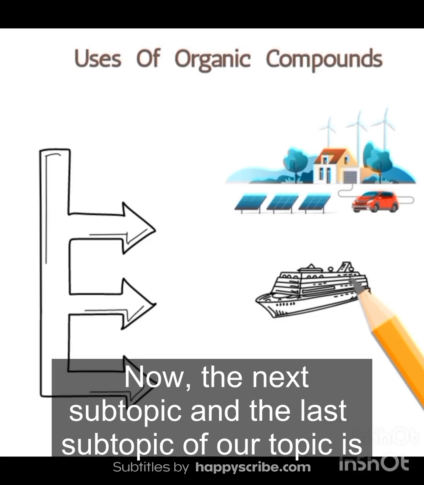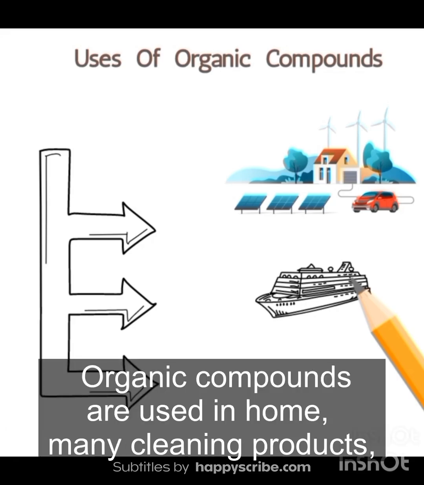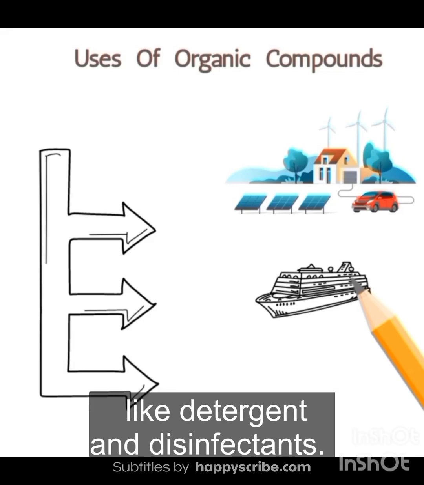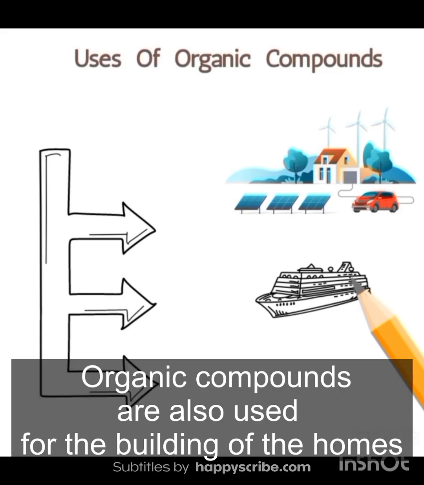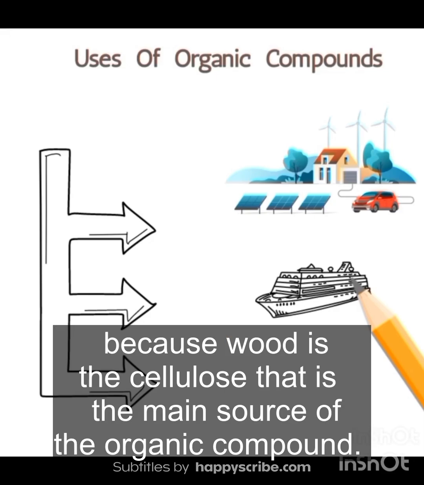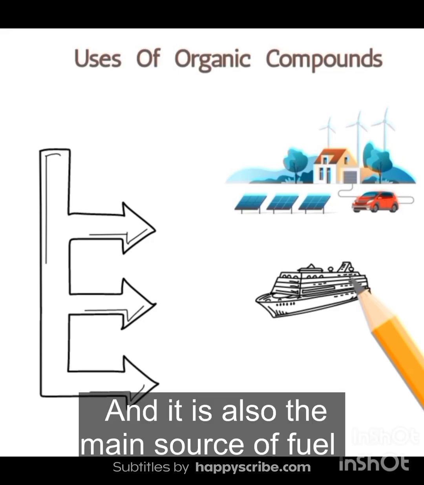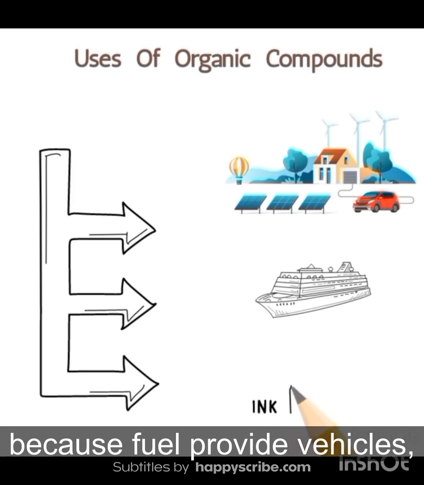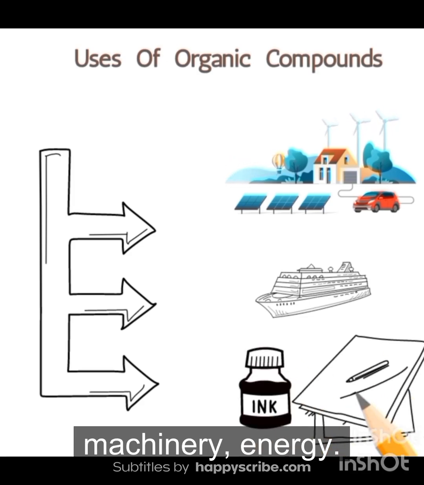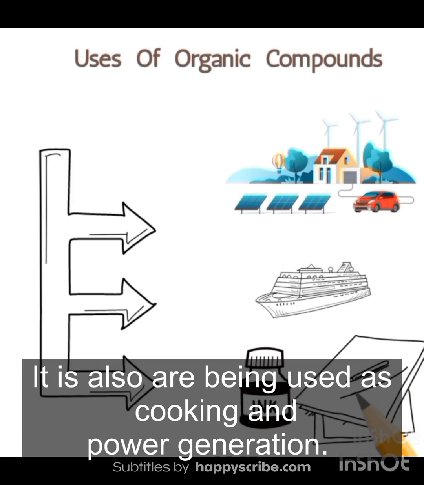Next, the last subtopic of our topic is uses of organic compounds. Organic compounds are used in many home cleaning products like detergents and disinfectants. They are also used in soaps, shampoos, and cosmetics. Organic compounds are also used for the building of homes because wood is cellulose, which is a main source of organic compound, and it is also the main source of fuel because fuel provides vehicles and machinery energy, and it is also used for cooking and power generation.